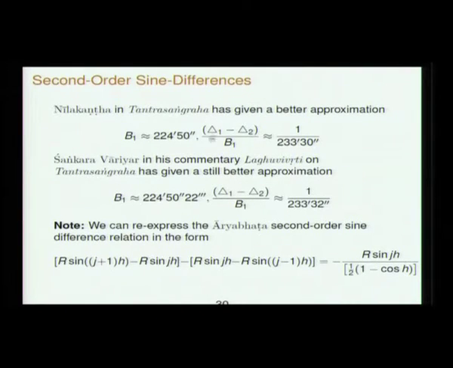What would this have been in Aryabhatta? This 1 over 225 itself. Delta 1 minus delta 2 is 1, B1 is 225. So, this would have been taken as 1 by 225 by Aryabhatta. Nilakantha is giving a slightly better value.